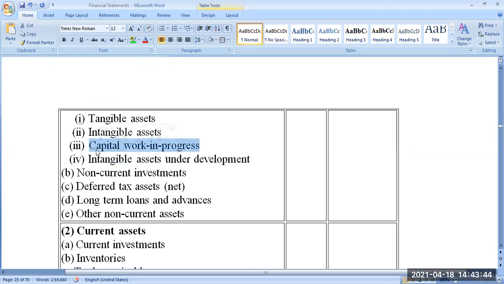Then capital work in progress, if it is there in the trial balance, you have to bring it here. What is capital work in progress? It is nothing but the capital asset, the capex spent but not completed. You are going to construct a building, you bought a piece of land, and you just started the work, but it is not completed. The value of that will come under capital work in progress.